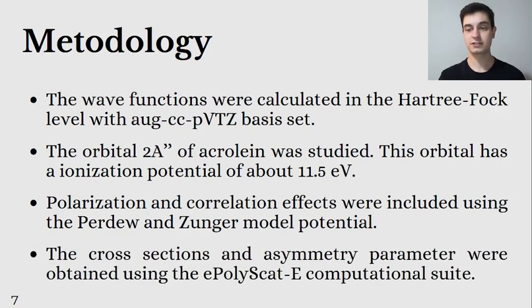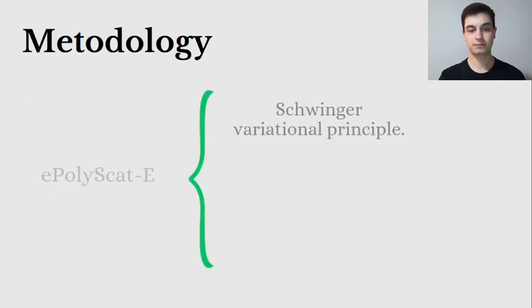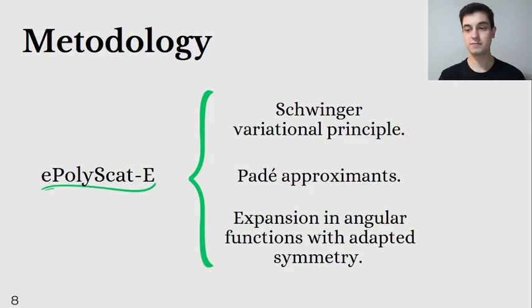The cross-sections and the asymmetry parameter are obtained using the ePolyScat computational suite. It is based on the Schwinger variational principle and the Padé-approximants technique, and takes advantage of single-centered expansion that expands all functions in a set of angular functions with adapted symmetry.